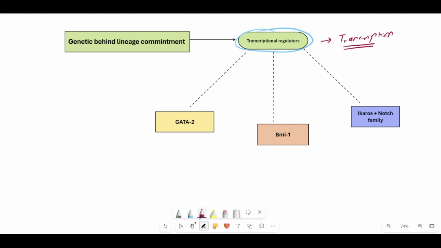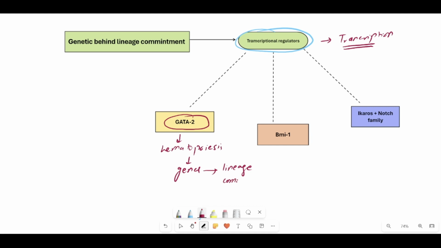And four important categories of these transcription regulators have been identified up till now, and various other primary genes are still under investigation. One of the most important transcription regulators in this line is GATA2, which is very important for carrying out the process of hematopoiesis. It switches on those genes in the DNA which are very important for lineage commitment, whether the myeloid lineage commitment or the lymphoid lineage commitment.